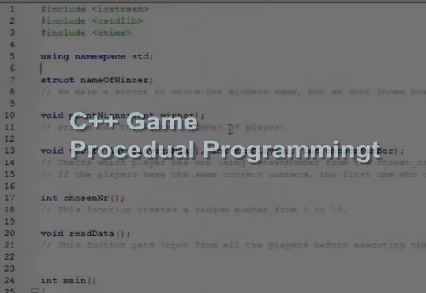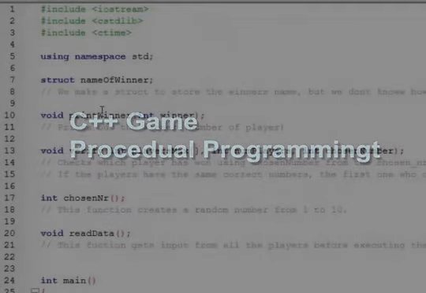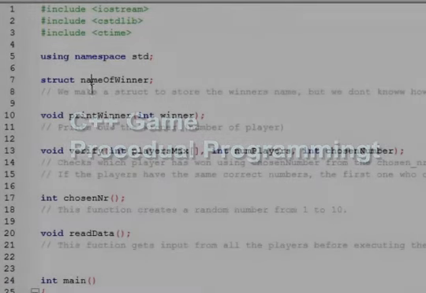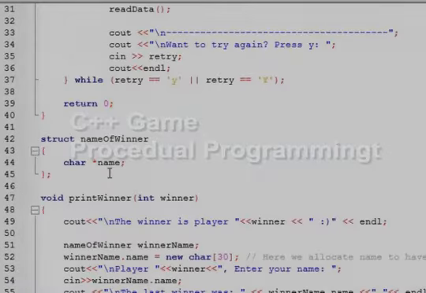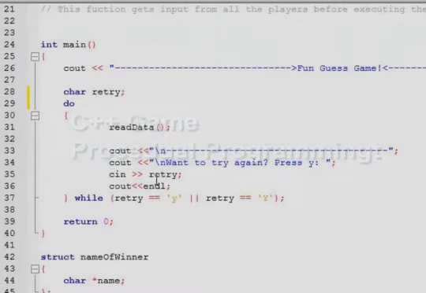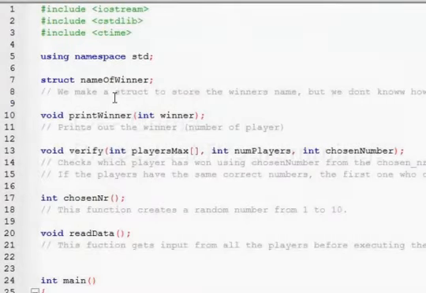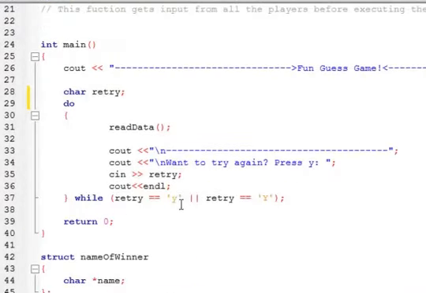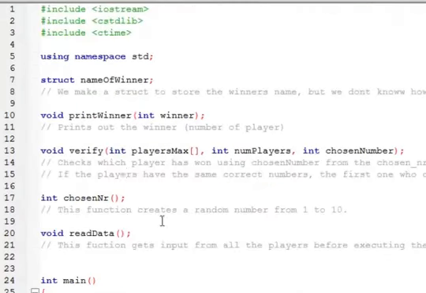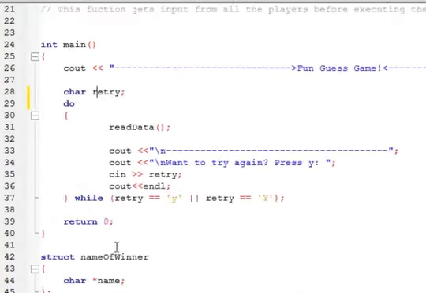So this game is called a guess game and it consists of functions, arrays, structs, pointers, for loops, while loops, and so on. I'm going to explain the code briefly, then I will run the game, then go into details afterwards.